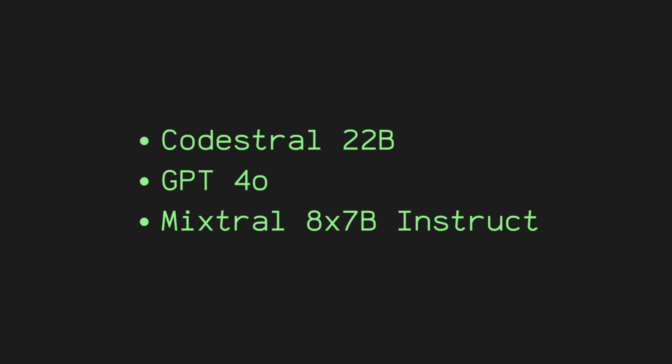This is the final video in a series of videos where I've been putting my custom web search agent to the test. I've been doing this by running parallel tests on a series of questions that I've crafted and then ranking each model's performance. The purpose of ranking each model's performance is to see whether I can get close to the performance of Perplexity or even beat its performance with any of the open source models or any of the OpenAI models. In this video, I'm going to be testing the final three models, which are the Codestral model from Mistral AI, the Mixtral 8 times 7 billion model, and also the GPT4o model.